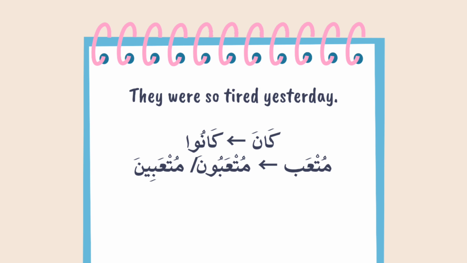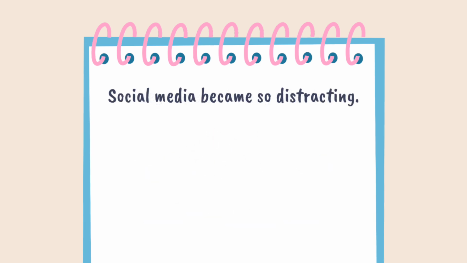In our sentence, mut'ab is in the accusative case as we explained, so you pick mut'abin, not mut'abun, and you get your sentence. كانوا متعبين جدا أمس. The words جدا and أمس don't get affected by the change in the subject, so they stay the same. Let's move on to another sentence.